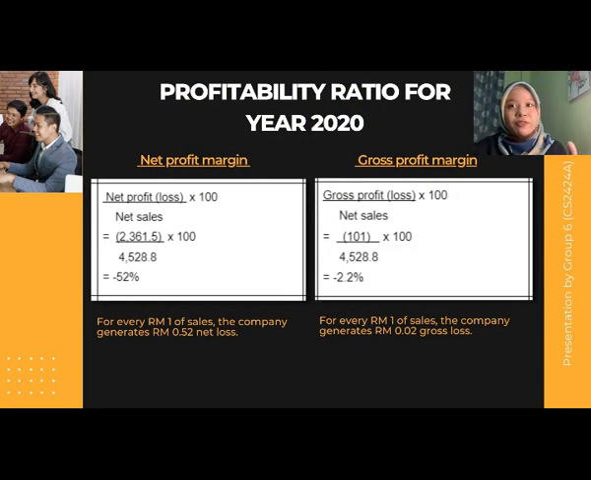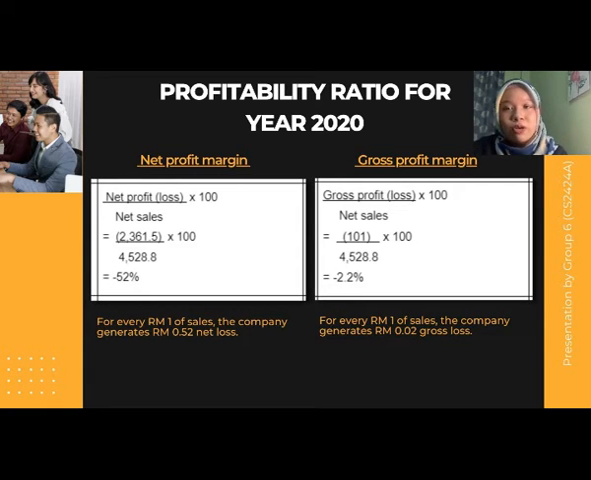I'm done with 2015 and now I'm moving on to 2020. Back to the first element of profitability ratio, which is net profit margin. The same formula is used to obtain net profit margin, which is by dividing net profit or loss by net sales and times with 100 to get the percentage. For the year 2020, it shows that the net profit margin is negative 52%. That indicates that for every RM1 of sales, Genting Malaysia generates 52 cents net loss.